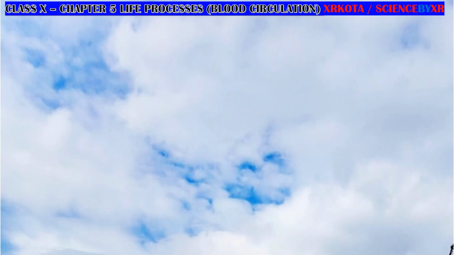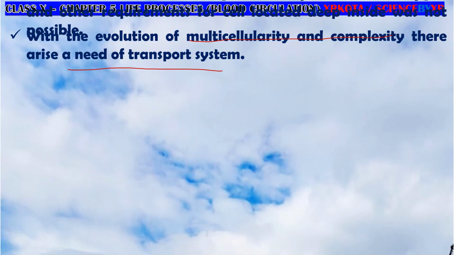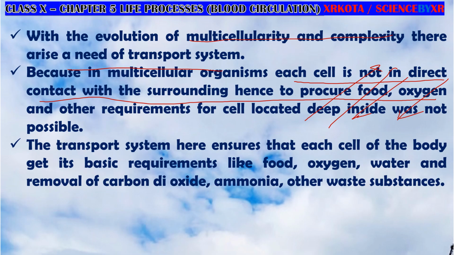With the evolution of multicellularity, where the body is made up of a number of cells and the complexity is increased, there is a need for a transport system. Why? Because in multicellular organisms, not each and every cell is in direct contact with the surroundings. So they cannot simply take their food or oxygen from the surroundings and discard their carbon dioxide and waste into the surroundings. That is why there is a need for a complex system, the transport system.